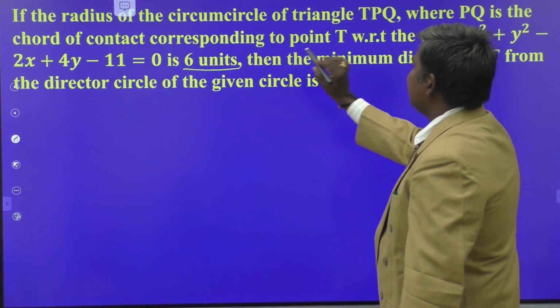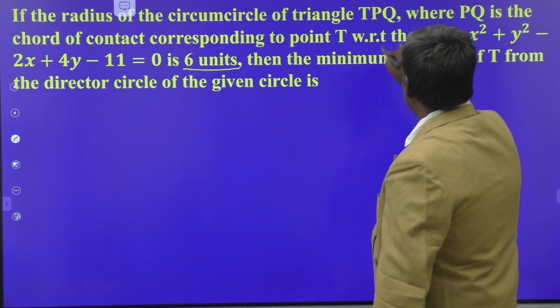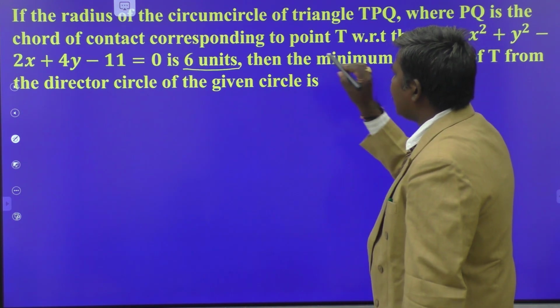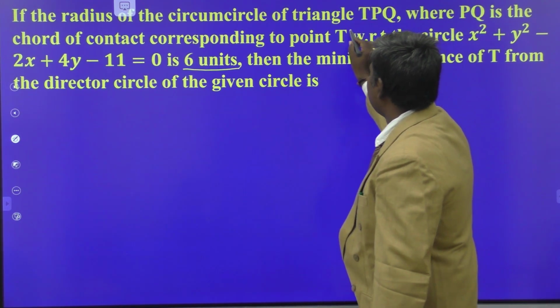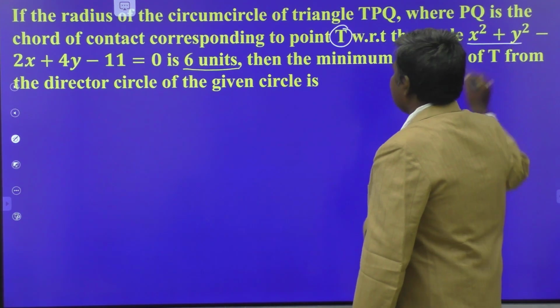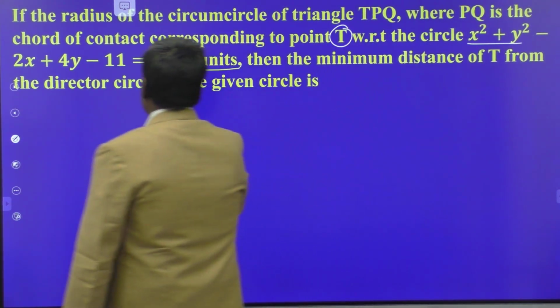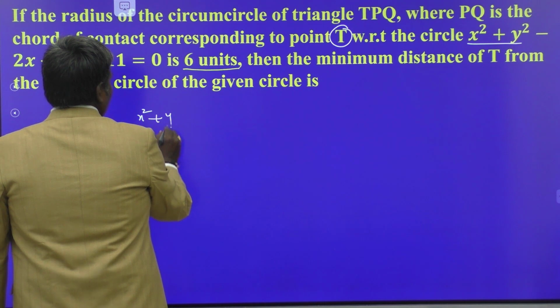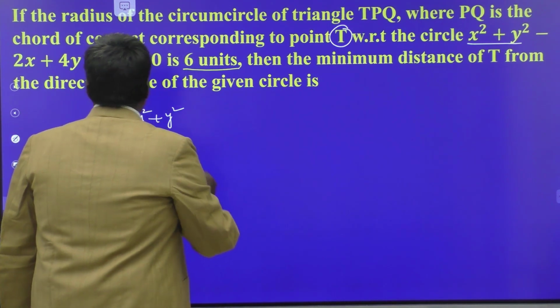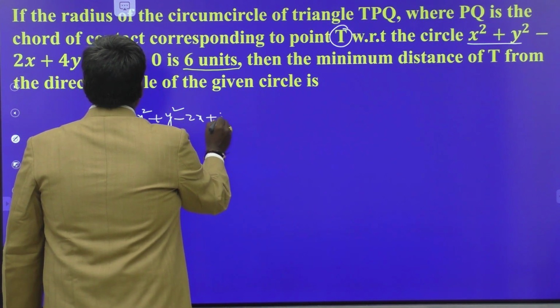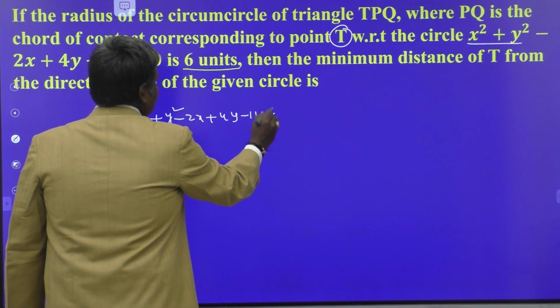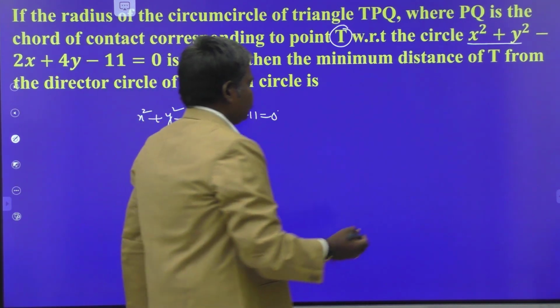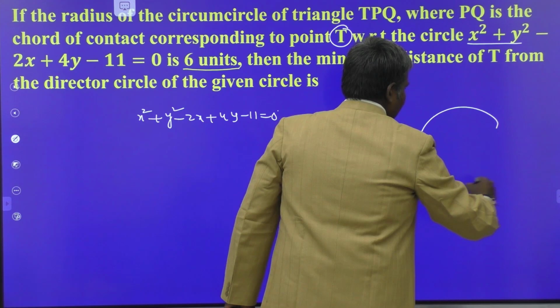The radius of the circumcircle of the triangle TPQ, where PQ is the chord of contact of the corresponding point T with respect to the circle x square plus y square minus 2x plus 4y minus 11 equal to 0. This is the circle equation, so I am going to draw the rough diagram.